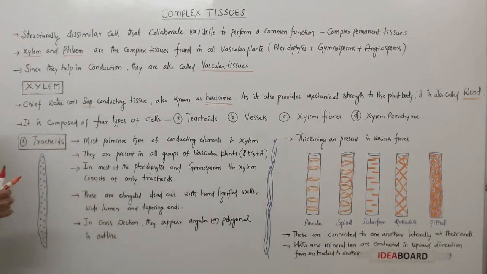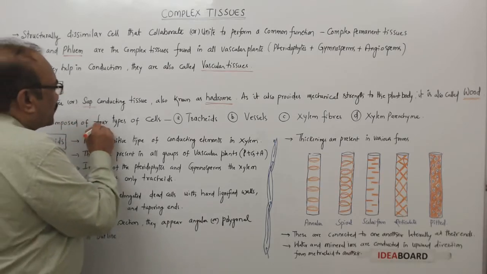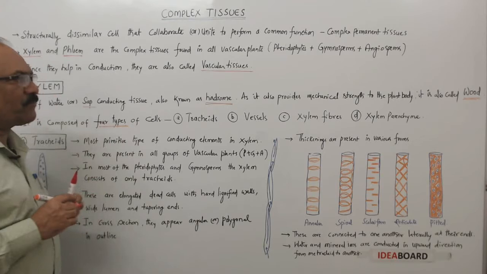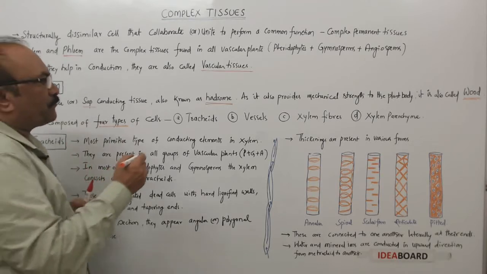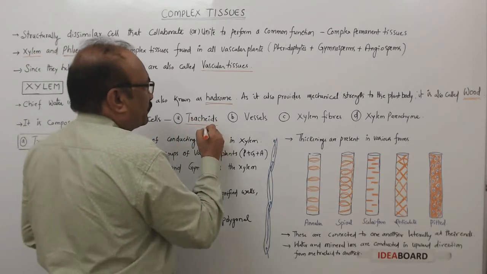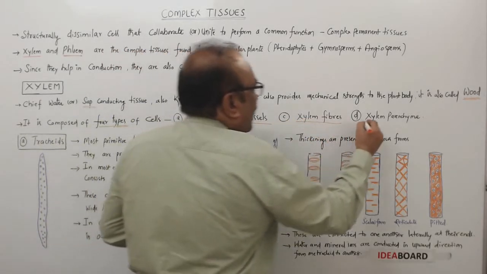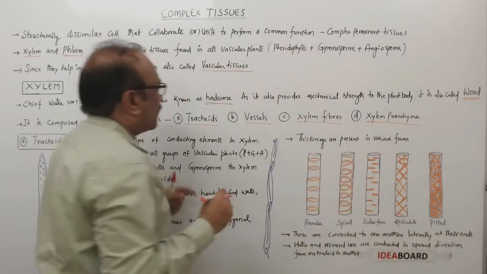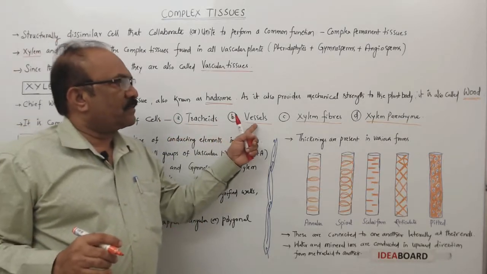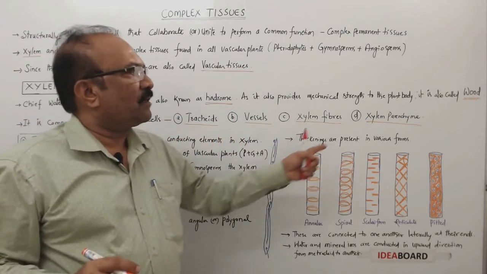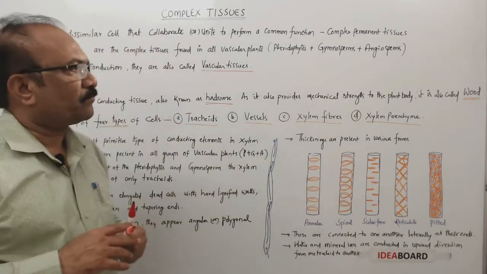Now it is a complex tissue and the cells are dissimilar. And how many types of cells make the xylem? Let us see now. The xylem is composed of four types of cells. What are they? Tracheids, vessels, xylem fibers, and xylem parenchyma.